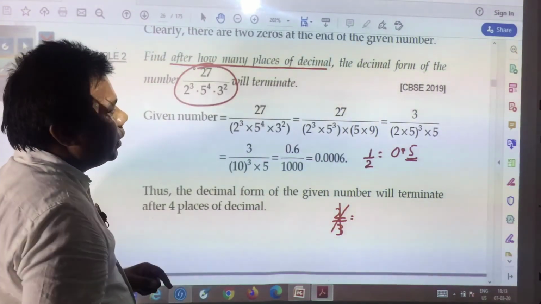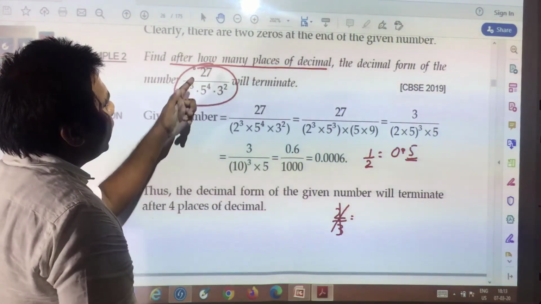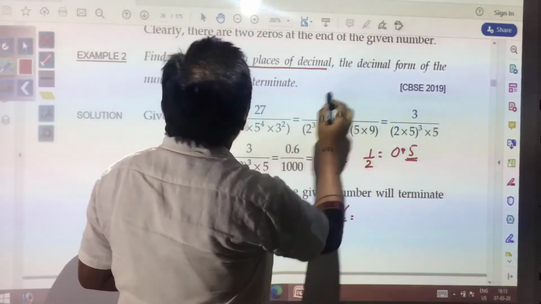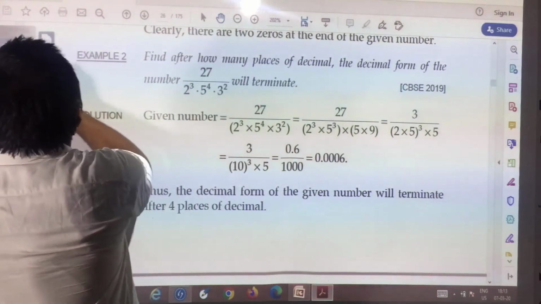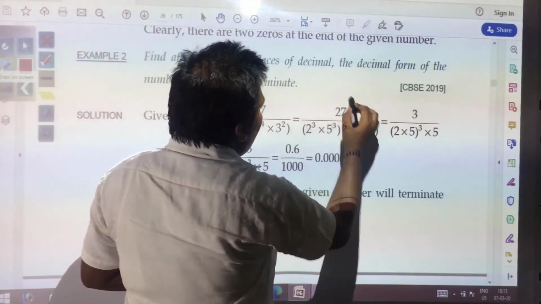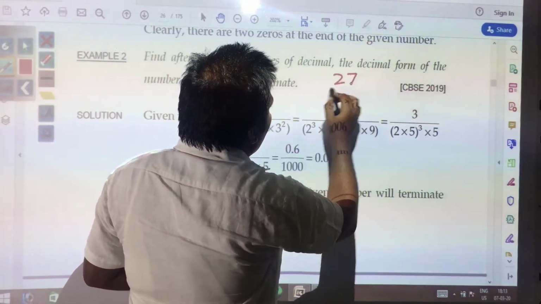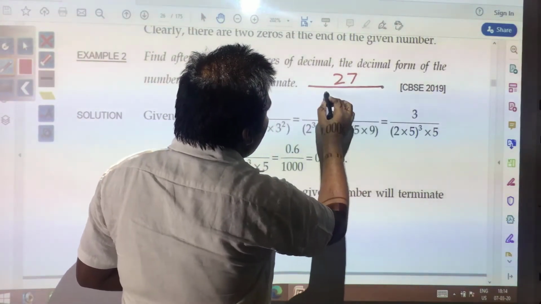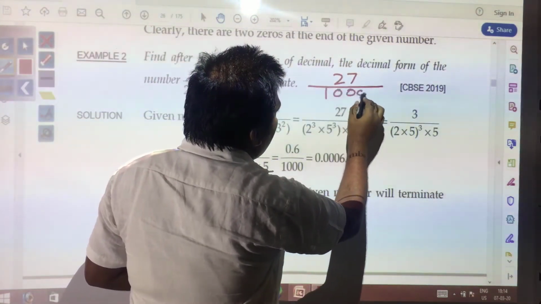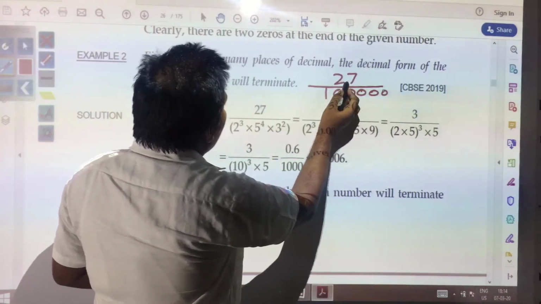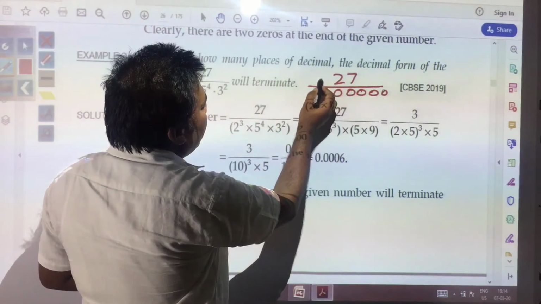For this, we need to know, with 27 over here, how many zeros will be there in the denominator with 1, so that we can find out how many decimal places we can put.